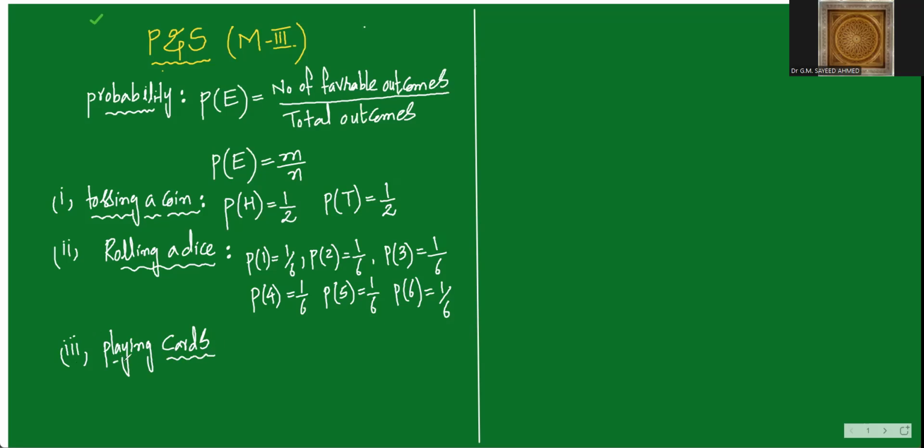Out of 52, 26 of them are red, 26 of them are black. Again, that 26 will be classified into 13 and 13. Then where the problem will come, I will tell you that one. I don't want to make you confused. So these three are the best examples of probability. Tossing a coin, rolling a die, playing cards are the best examples of probability. I don't want to waste your time by giving so many examples. I will immediately come to your syllabus.